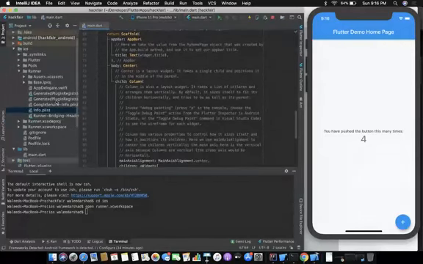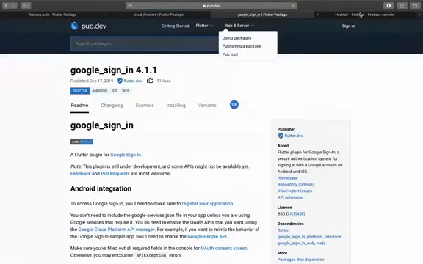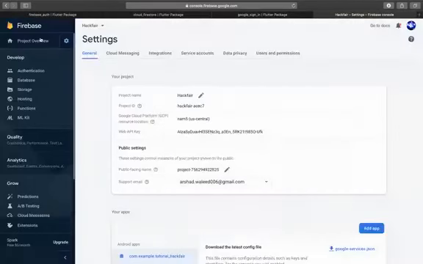Now you need to add packages. So first of all, I'm just going to show you all the packages that are required. First we go to Google Sign-In.